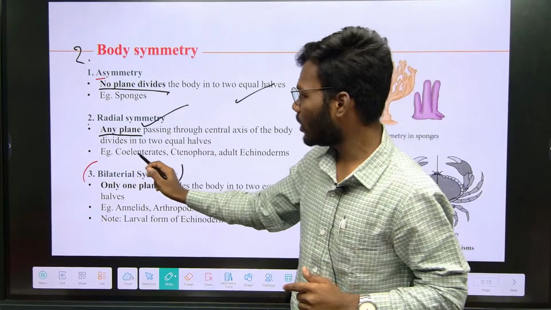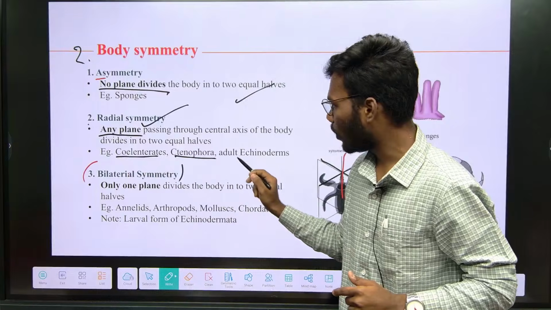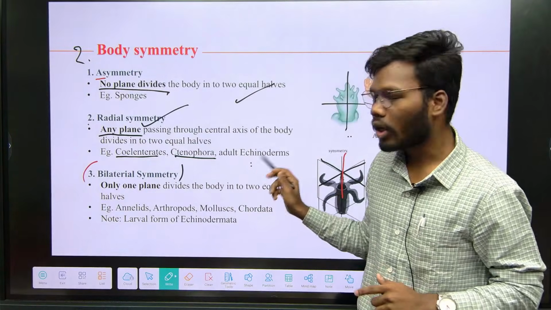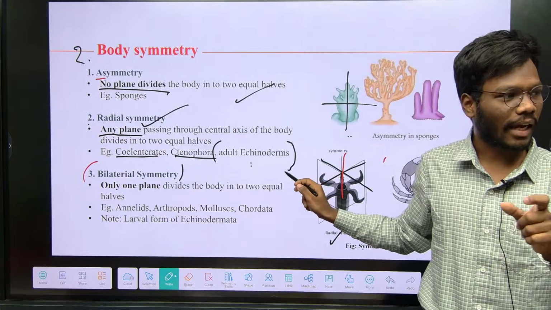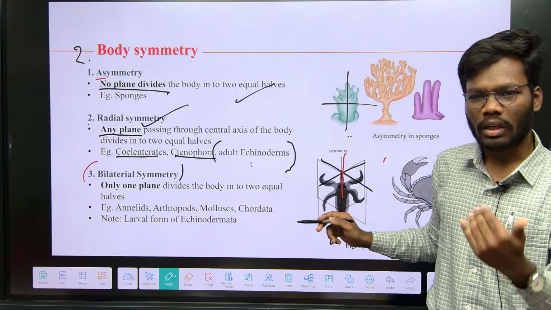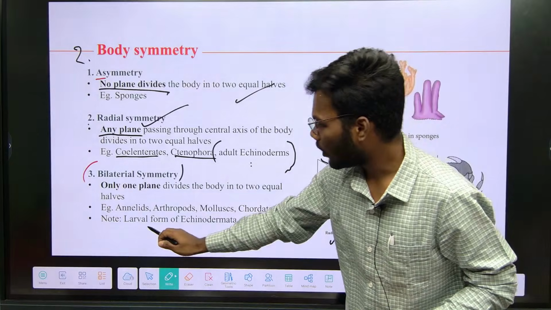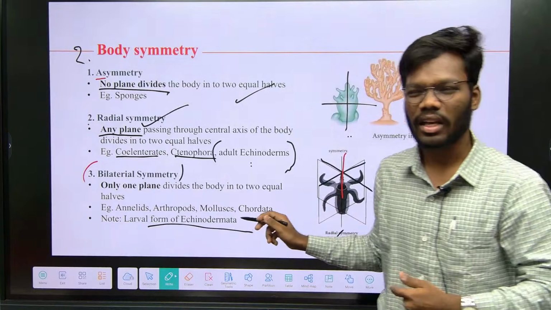The examples are Coelenterates and Ctenophora. It is very important: not Echinodermata in general, but adult echinoderms. Remember, adult echinoderms. Then what about larval echinoderms? Larval echinoderms are bilateral symmetry. This is an NCERT direct question.